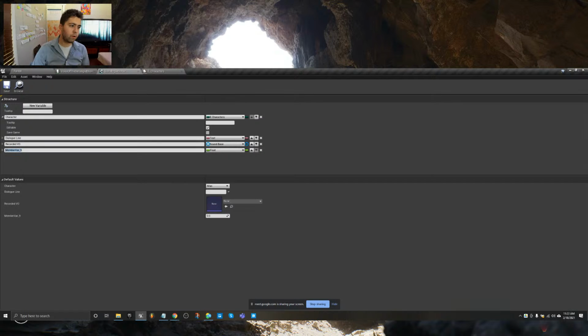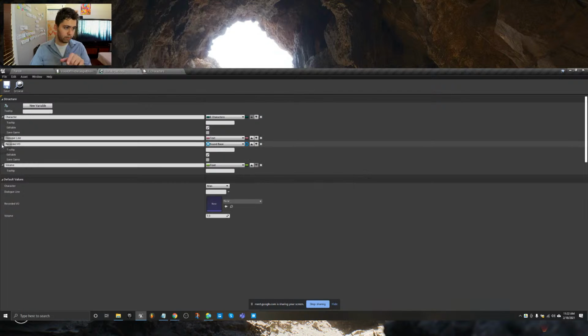Okay, so we're just going to name that volume. And we're going to leave the default number on that as 1. Which is basically saying 1.0 means play it at its normal volume, 100% of its actual volume. Set that to 0.5, and on one of the lines it's going to be half the volume. Okay, now you understand. So in Omar sound wave we already have sound base for recorded VO.